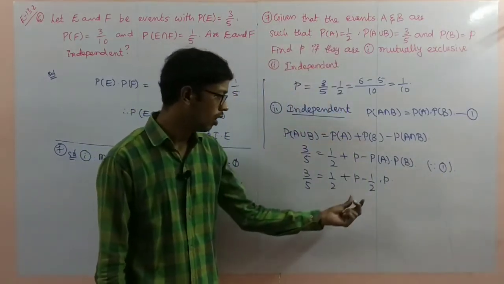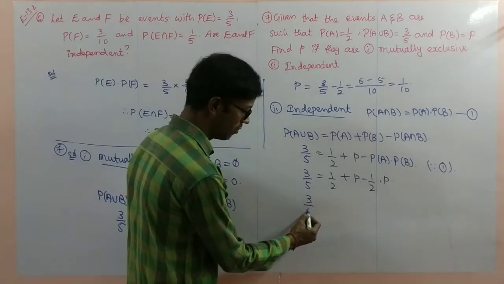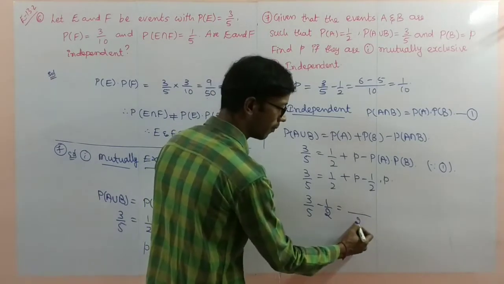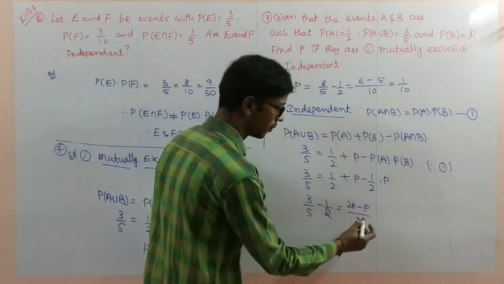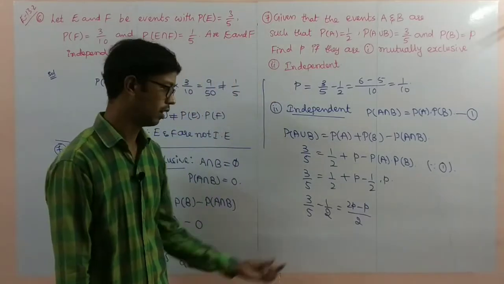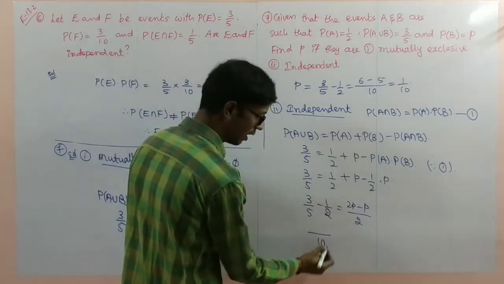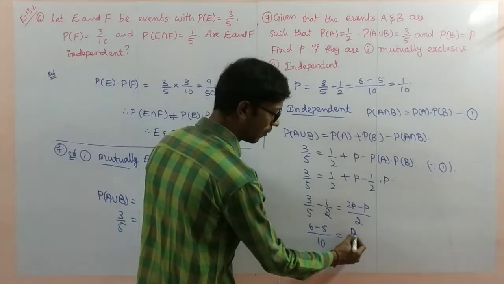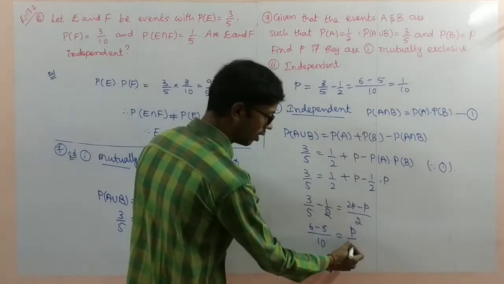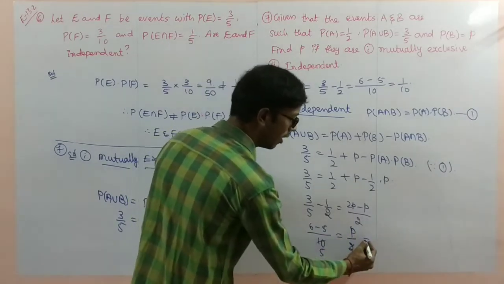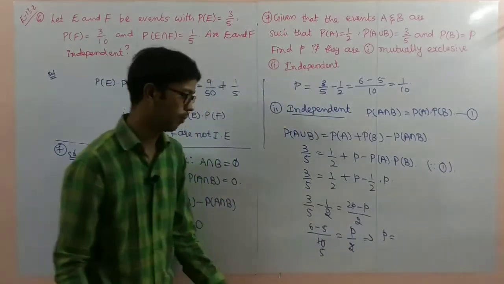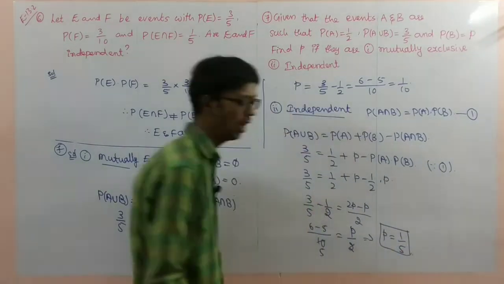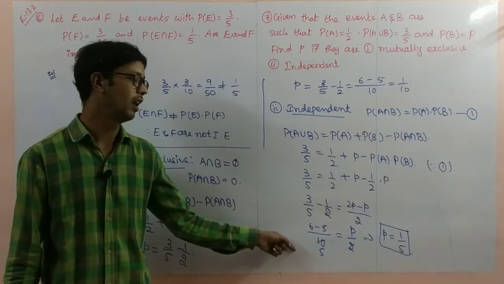Now make the simplification here. 3 by 5 minus 1 by 2 is equal to, taking the LCM, 2p minus p over 2. Taking 10 as the LCM, 6 minus 5 over 10 is equal to p by 2. Implies p is equal to 1 by 5. Probability of B is p. That p value is 1 by 5.